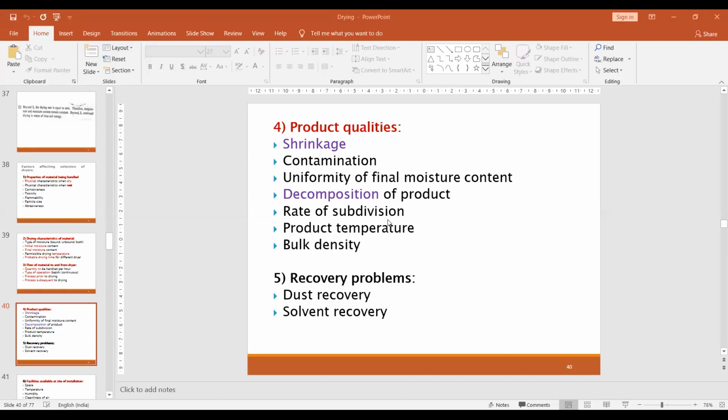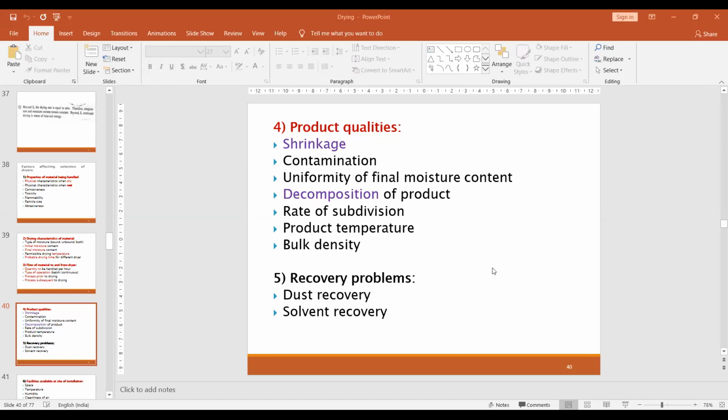The rate of subdivision, meaning rate of drying, should again be higher. Required time to dry the material should not be long; you should be able to dry the material within a short period. Then product temperature. The appropriate temperature should be applied during drying, so that the particular material does not decompose.